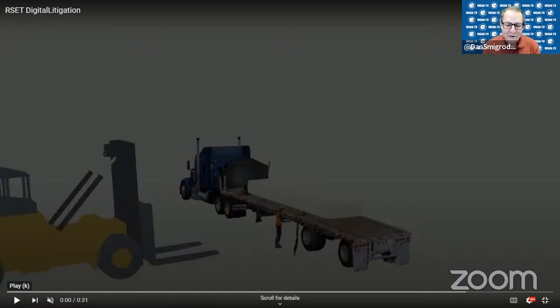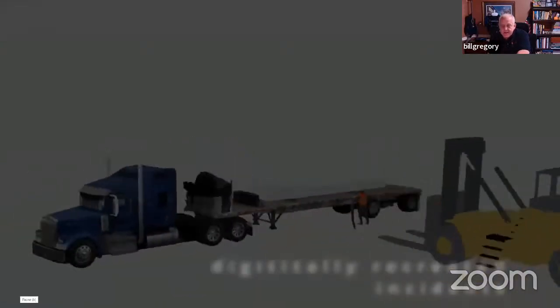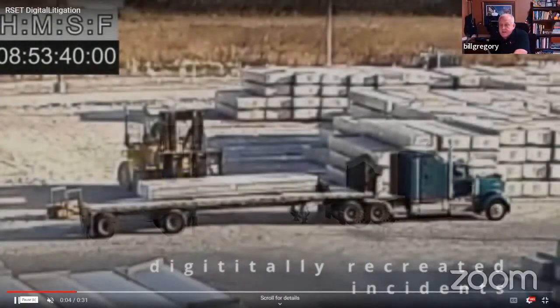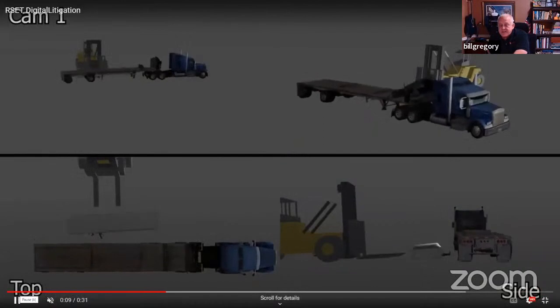Okay, I interrupted you, forgive me. No, that's exactly it. So this one was scanned with a station that did a LiDAR scan and made an E57 file. So Michael, if you let it play. And then the scan of the truck was a Matterport scan of the truck. We scanned the truck with Matterport and then imported it into the scene. And then we recreated the accident.